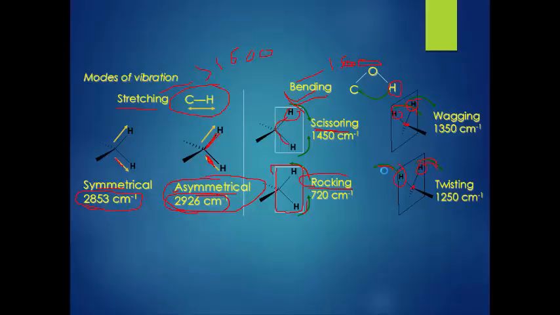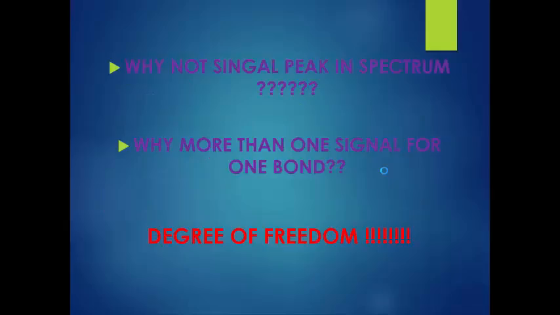Now we will see why there is not a single peak in a spectrum. If I take the spectrum of benzene, I will get many peaks in the spectrum. Why does this occur? Why more than one signal for one bond? If I take a ketone, then I will get many peaks. Why does this occur? The answer to this is the degree of freedom. Now we will see what is meant by the degree of freedom.